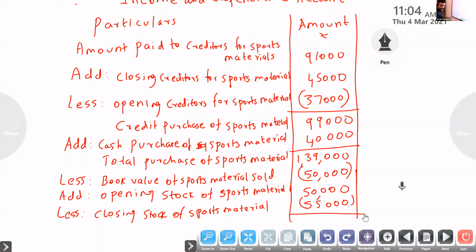Over. So this amount is the sports material used during the year. Right? Sports material transferred to income and expenditure.